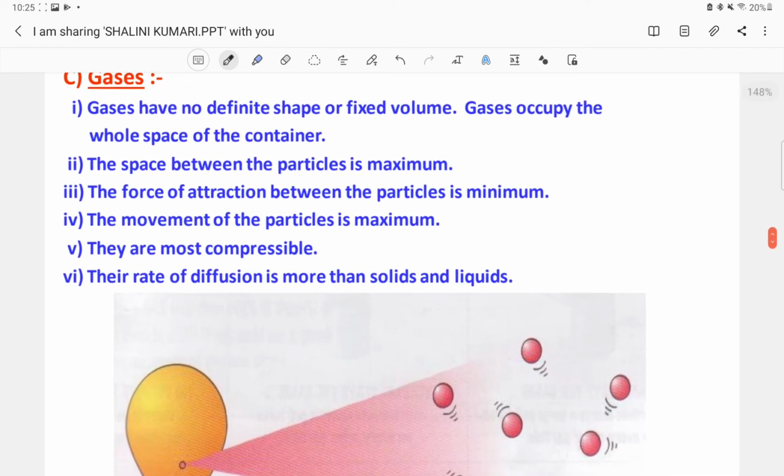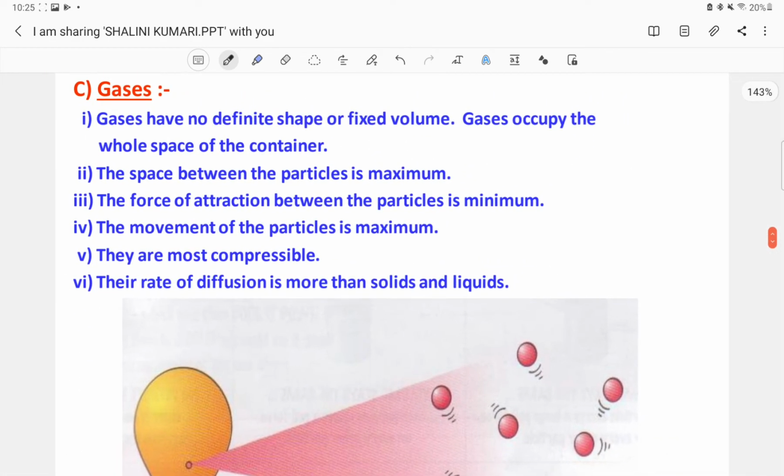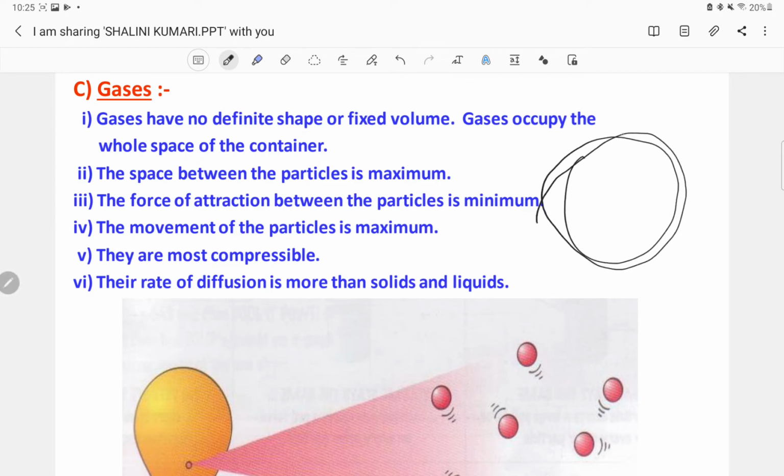Now the last state of matter, which is gases. Gases have no definite shape or fixed volume. They also occupy the space of the container, meaning if you put some amount of gas in a balloon, it will occupy the whole space in the balloon.